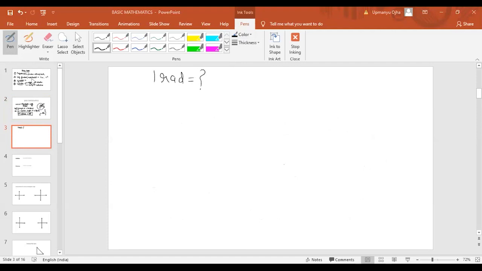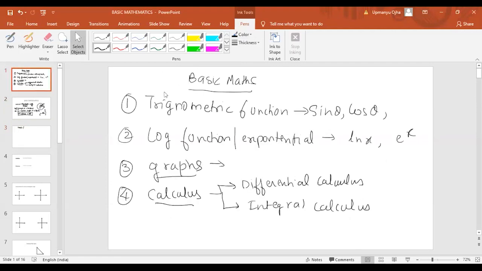Okay, so somebody is asking to explain the 0.2. Now, in basic mathematics, the 0.2 is logarithm function or exponential function. Log x and exponential function. We'll study in detail. Okay, don't worry about this.